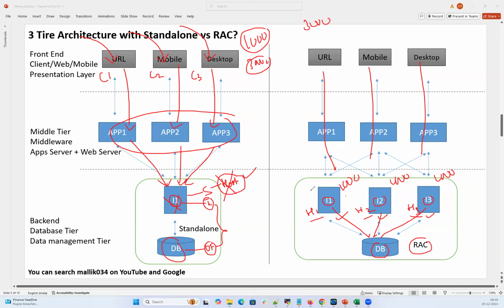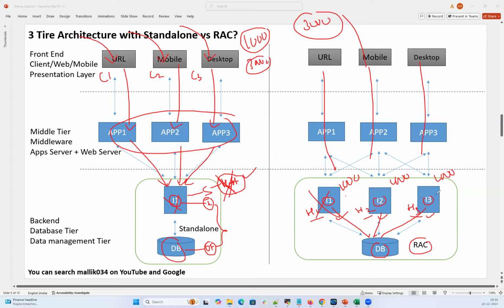High availability means if one server is not there, you have another server to connect the end users. Right now here one server is not there, so any new user trying to connect will not be able to connect. But here any new user that comes can connect to either node 2 or node 3, or instance 2 or instance 3. That's high availability. One node goes down, you have another node to support the incoming connections. And for load balancing, if 3000 users come, the RAC can evenly distribute the connections to all the 3 hosts, 1000, 1000, 1000. Load will be equally distributed on all the nodes. So that's your high availability and the load balancing.